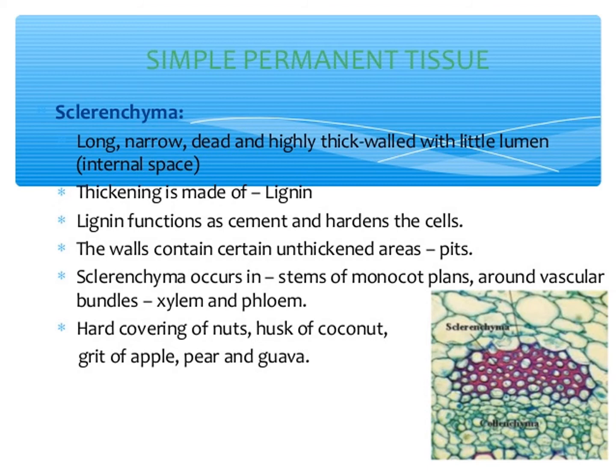Sclereids are widely distributed in the plant body. They are usually broad, occurring singly or in groups. Sclereids are isodiametric with lignified walls. Pits are prominent and seen along the walls. Everybody see the picture.